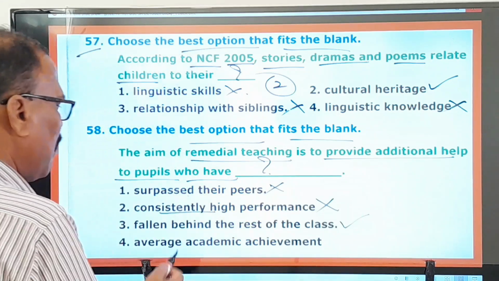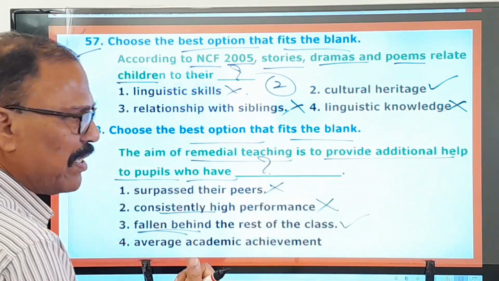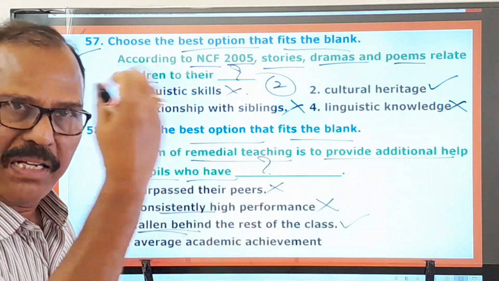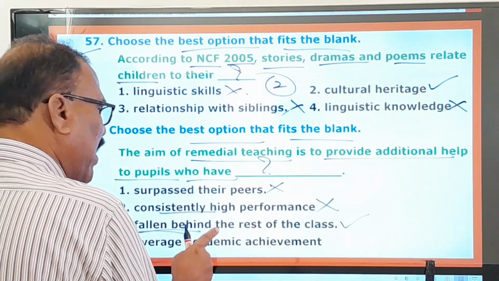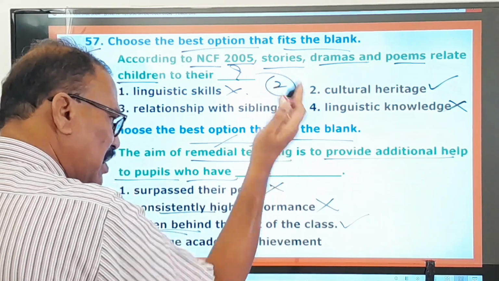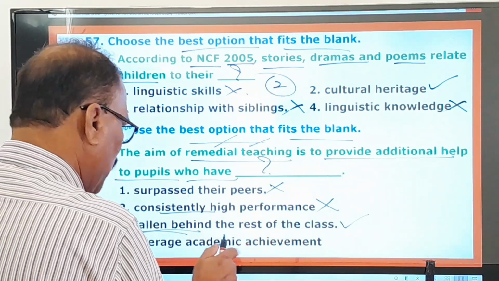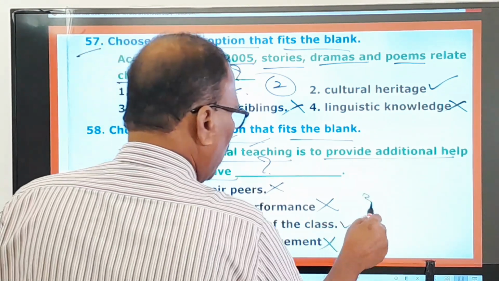This is the right one. Fallen behind means they are backward in studies, in grasping the things, in understanding the things, in learning the things, and that's why they are the pupils who have fallen behind the rest of the class. So for them only this remedial teaching is necessary, and average academic achievement. So here the first one, second one, fourth one are wrong, only the third one is the right one.